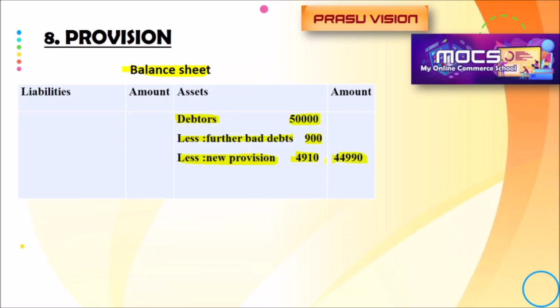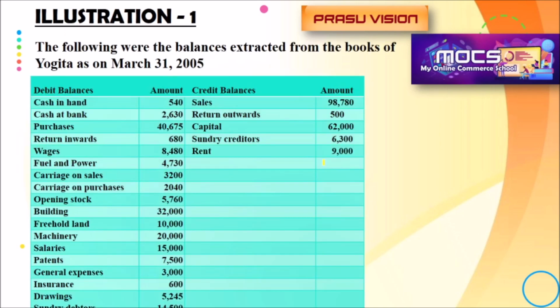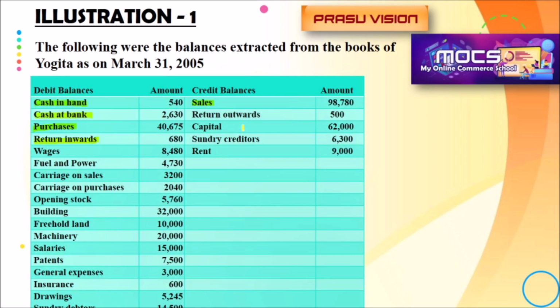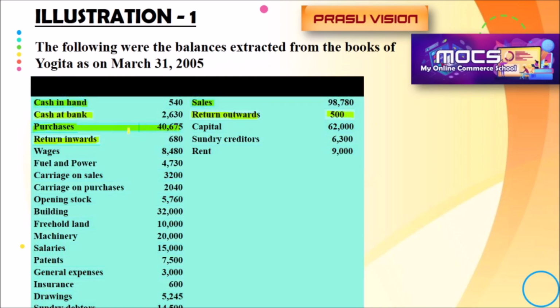So let us solve one problem which includes all these adjustments. Just go through these questions. The debit balance and credit balance of the trial balance are there. Cash in hand will be shown on the asset side of the balance sheet. Cash at bank will be shown on the asset side. Purchase is shown in the trading account. Return inward is a sales return, which will be deducted from sales. And return outward will be deducted from purchase.